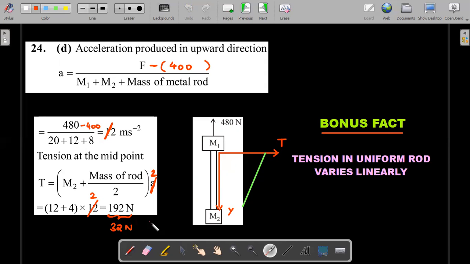Okay, one bonus fact: whether with gravity or without gravity, whenever you are pulling a rod with uniform mass density, you should realize that the tension from one end to another end varies linearly. We'll take up one more problem as we move along to the friction topic also later, where you would be able to realize that the tension varies linearly. I have done recently one video on an elastic rod dipped in a liquid, wherein I have demonstrated this in a detailed manner. Okay, so tension in the uniform rod varies linearly.